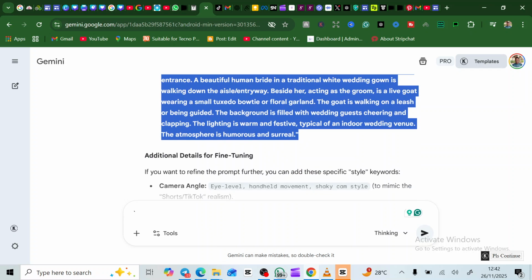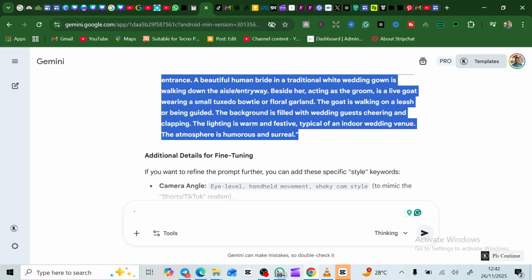Now it might not necessarily give you exactly the video, but you're going to get the concept of the video, because the idea is for you to replicate certain things, certain videos, not completely copy. So please put that in mind.